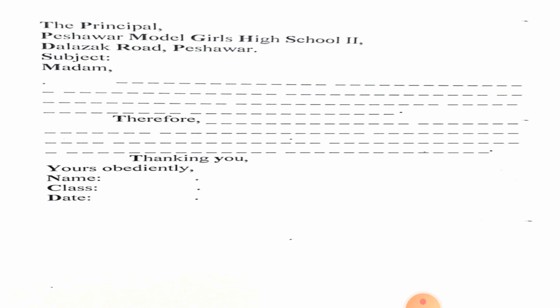When you end your application, the line at the end is yours obediently, followed by a comma. Then you don't need to write the word name, you will directly write your name. After this there is the class. Here you will write your concerned class. You are students of class 7, so 7A students will write 7A, and 7G students will write 7G. After this there is the date. You will not write the word date, but you will write the date on which you are writing this application. So this was all about your application.